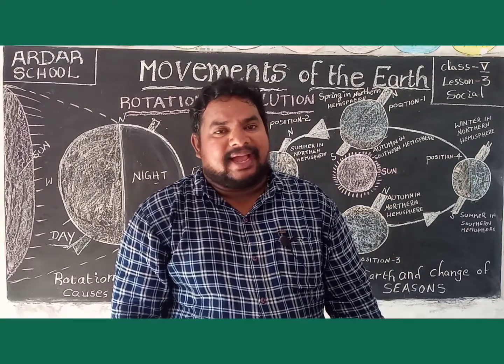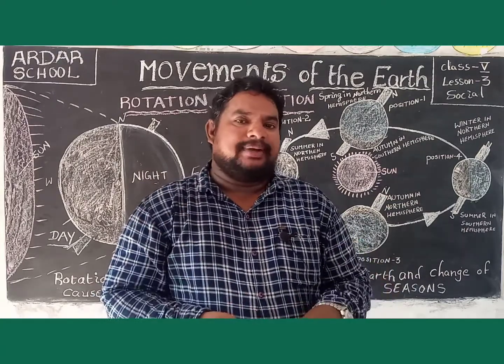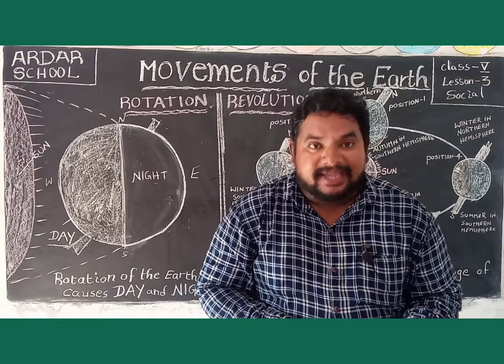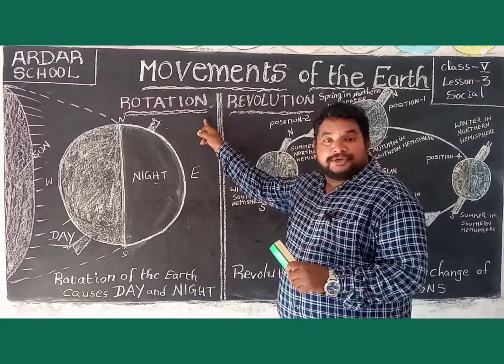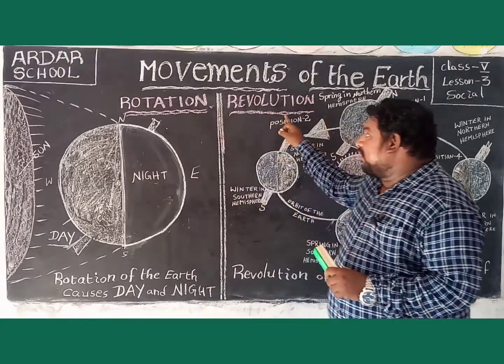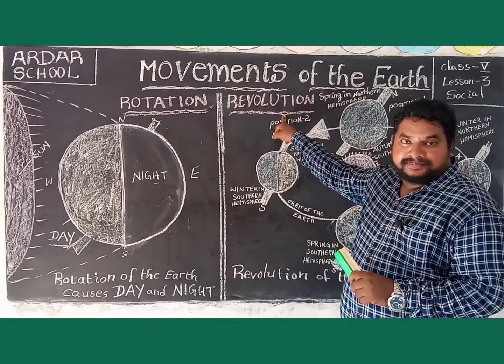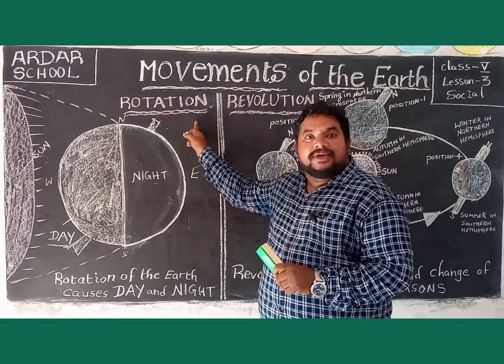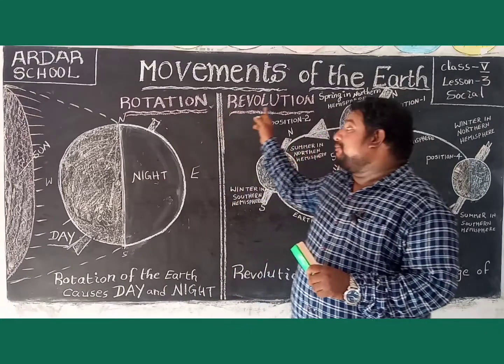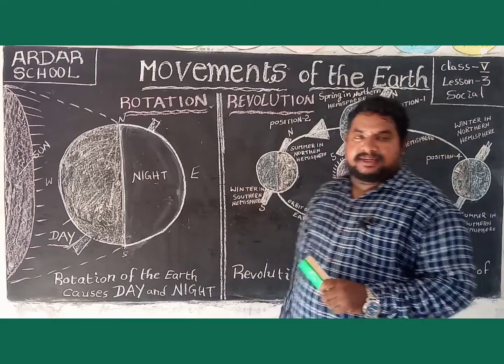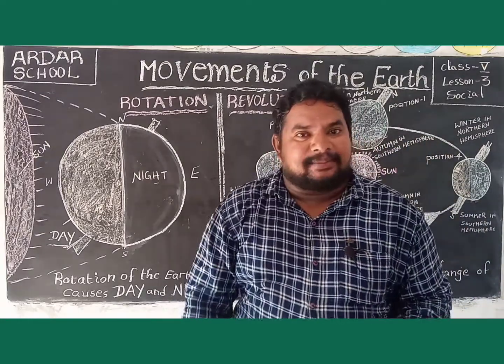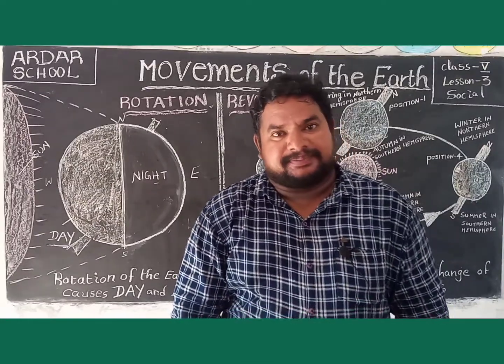So, the earth has two types of movements. The first one is rotation. The second one is revolution. Children, now we discuss what rotation is.